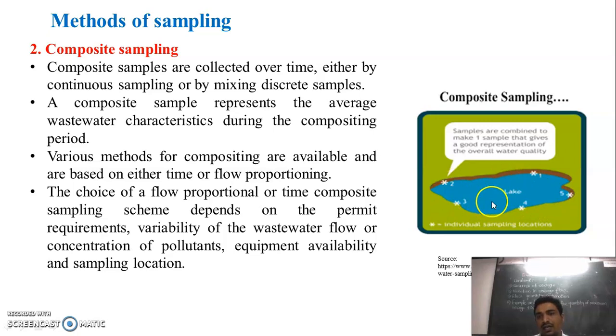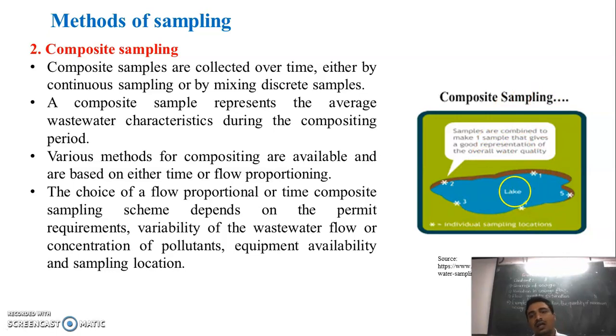This is the lake, and if you want to collect a sample of this lake using the composite sampling method, we collect samples from these different locations at different intervals of time, say 15 minutes, 30 minutes or 1 hour interval, and then we mix all those samples, and from that we collect one sample for analysis purpose. That type of sampling is called composite sampling.